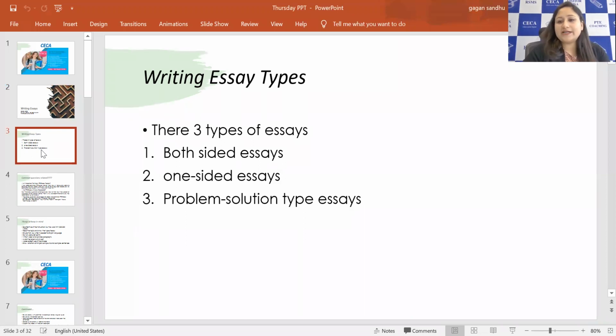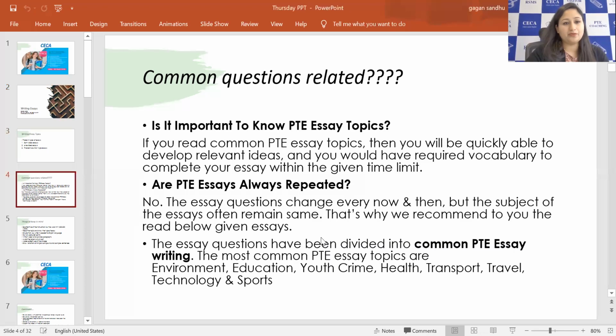which we call the both-sided essay, where you have to discuss the point of view of both types of people. Like some people believe this, some people believe that, and we have to talk about what the reasons are behind those beliefs, thinking, and approach, and then come to our own conclusion. And then the one-sided essay, where we have to pick one side, right? We have to see where we fall, agree or disagree with the situation. Then comes the problem solution essay, when we are talking about some specific problem and knowing about the solution to that problem, right?